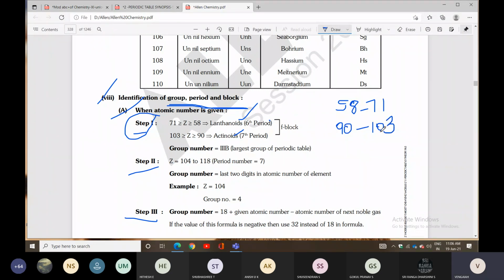The group number is 3B group, the longest group in the periodic table, containing 32 elements. Very, very important group. So what elements will be in 3B group? Scandium, yttrium, lanthanum, actinium.